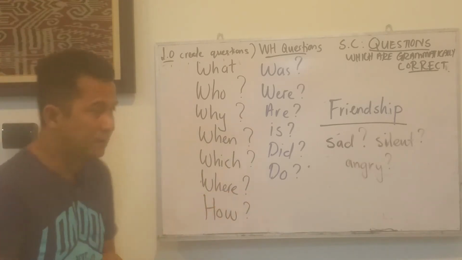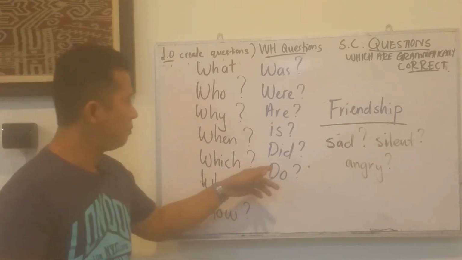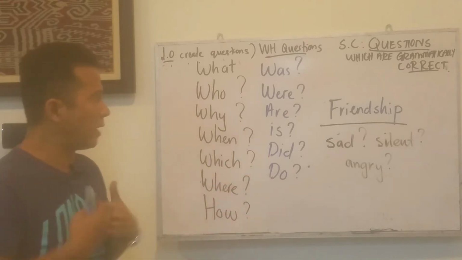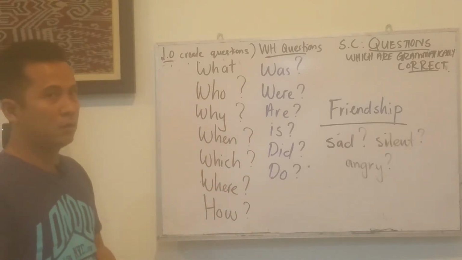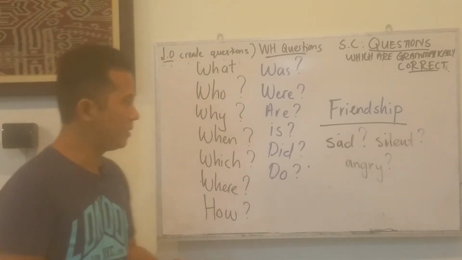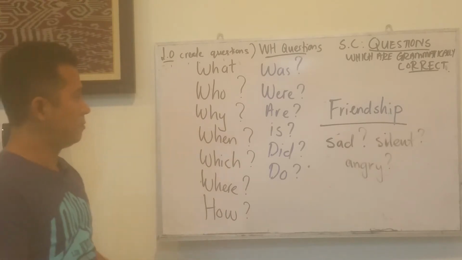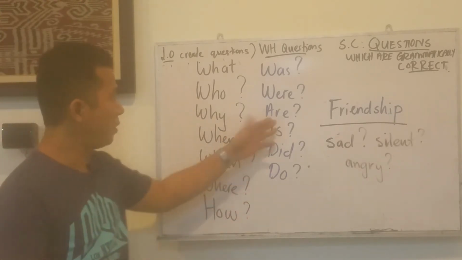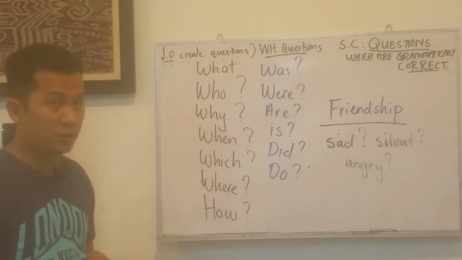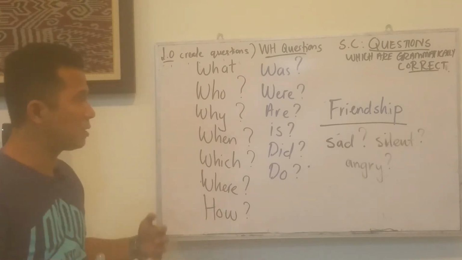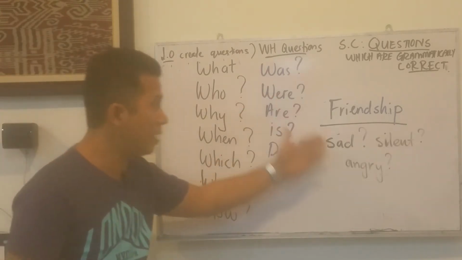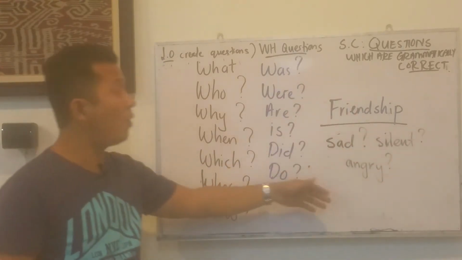How did it happen? Maybe you can use the word did as well. Did I say something wrong? Did I say the wrong word? Maybe you can ask, are we still friends? So these are the questions that you can ask your friend when they are sad, silent, or angry.